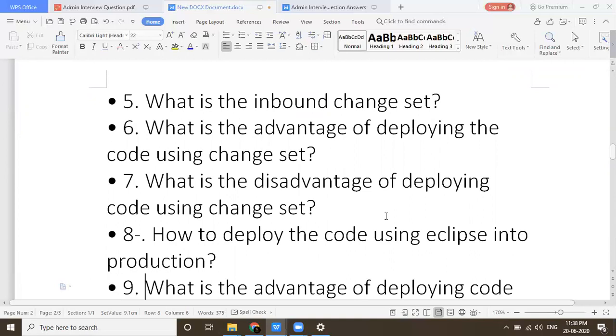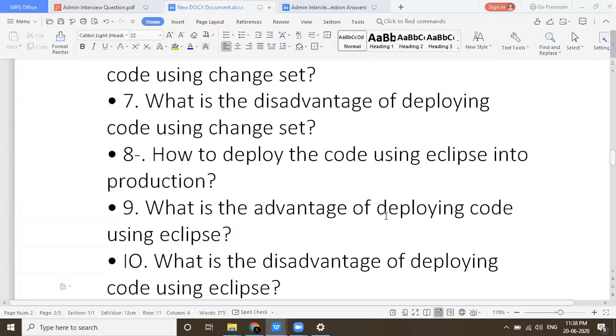How do we deploy the code to production using Eclipse? Yes, we can use Eclipse for coding in Salesforce, and how to deploy it, you need to find out. What is the advantage of deploying the code using Eclipse?